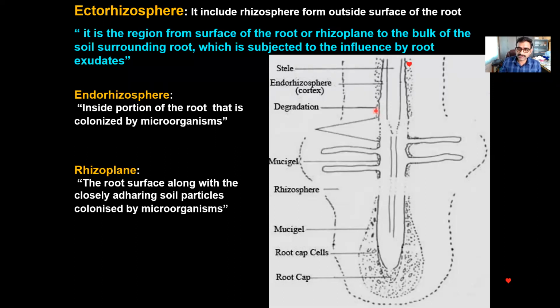So he termed this surface of the root along with the closely adhering soil colonized by microorganisms as the rhizoplane. Rhizoplane means the surface of the root along with the closely adhering soil, which is colonized by microorganisms.